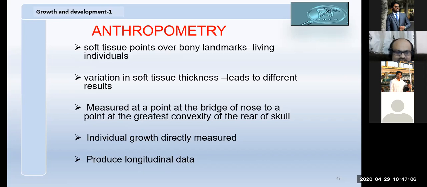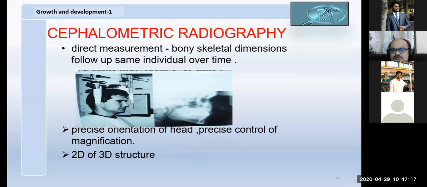So most of the times in orthodontics, we use anthropometric measurements like your Frankfurt horizontal plane, and everything is due to anthropometry only. So for cephalometry, we take the skull, the maxilla and mandible and the cranium. We'll get a lateral cephalogram like this.